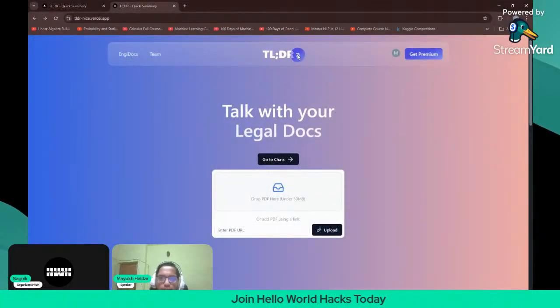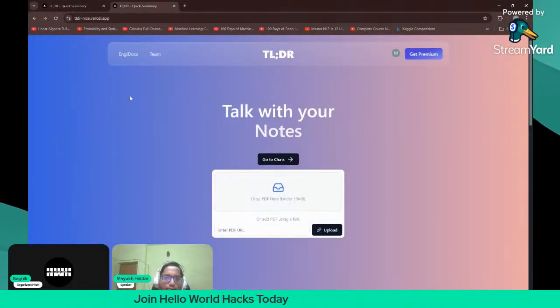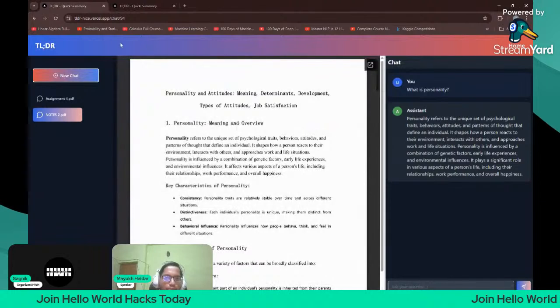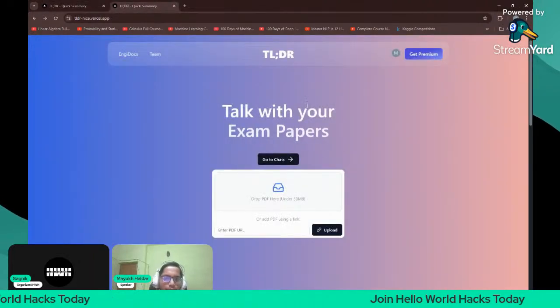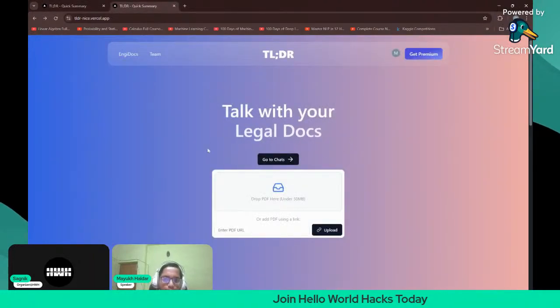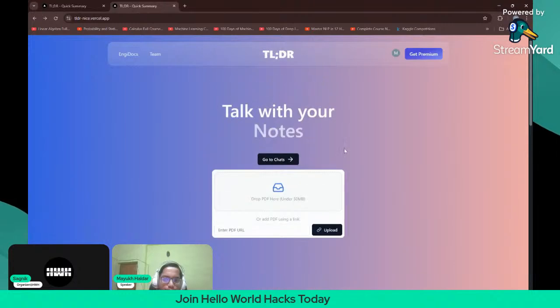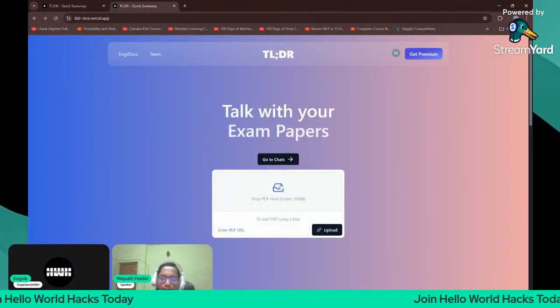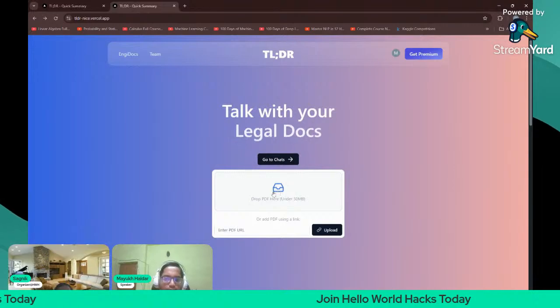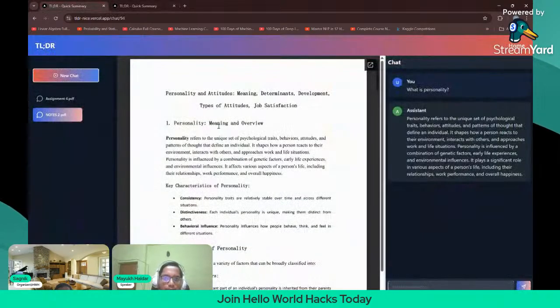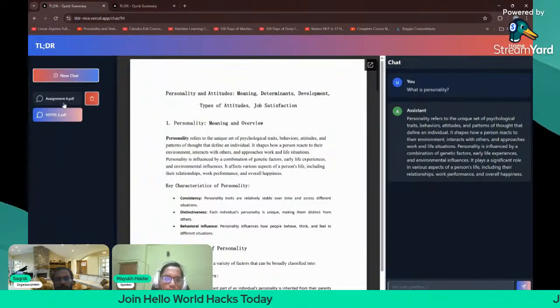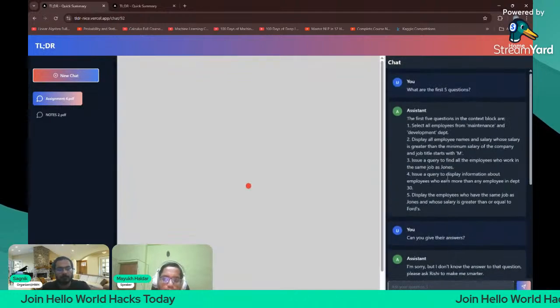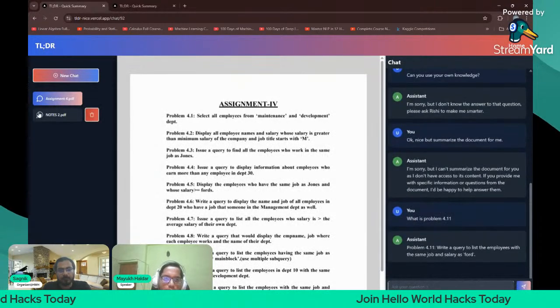You can create your own projects from this motivation. Like I built this project from this. You can create this kind of small projects for your own use cases. This one was made by Rishi. It's a very unique React chatbot. You can upload your PDF files here, and then you can chat with them. Here, I chatted with some of my PDF files, like assignment 4. These are the chats, and the notes too.